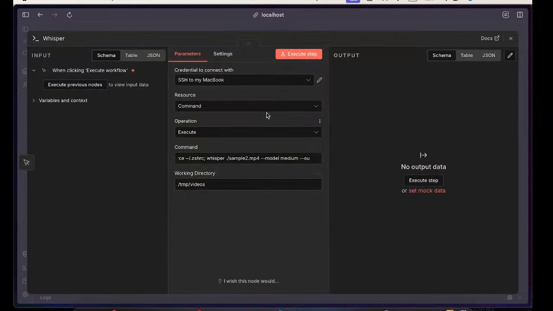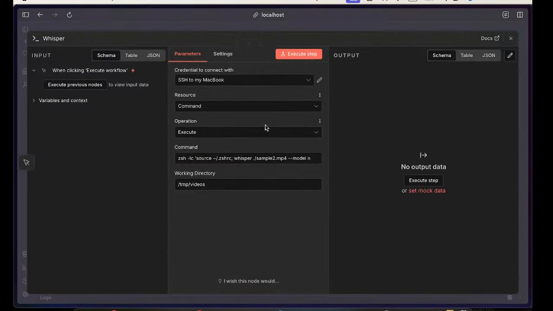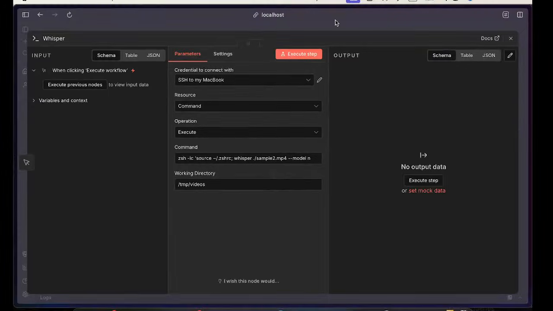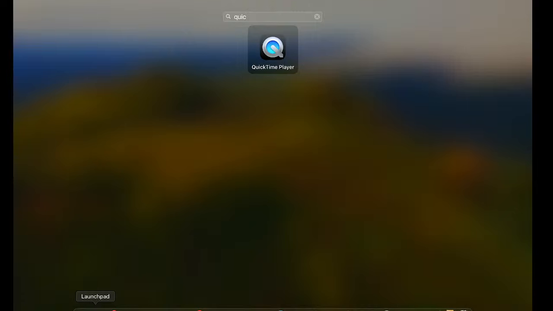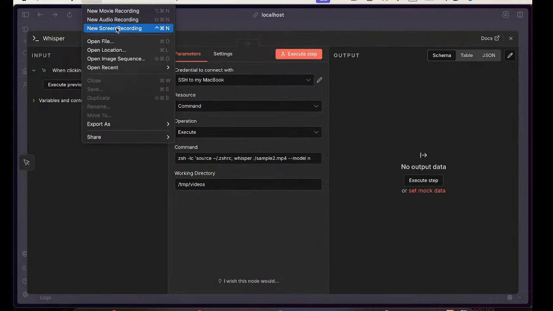I need to run some experiments, and so is the case with FFmpeg because it's also looking for that tiny file. All right, then let's make that tiny file. I'm gonna run QuickTime Player. The reason I'm making it tiny is because we will need to run it 1,000 times. I don't want to run it